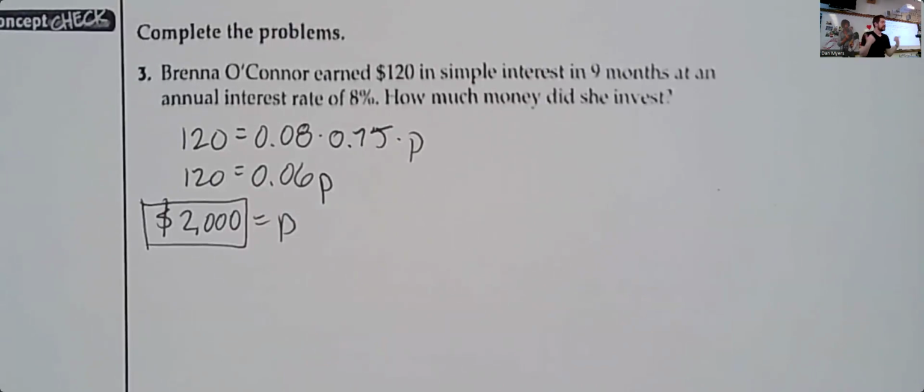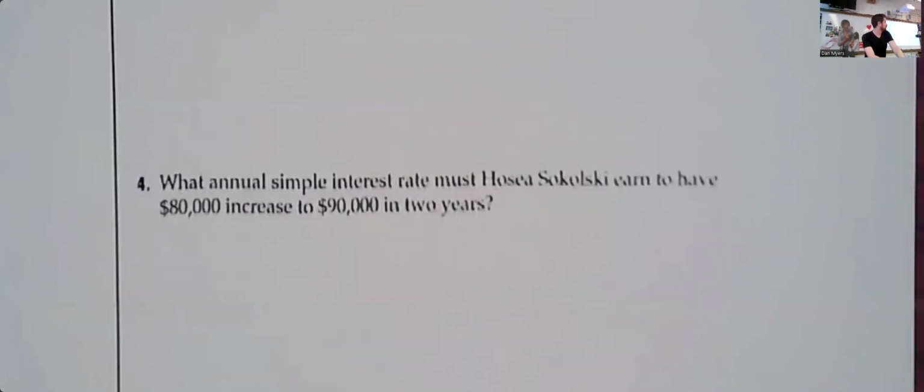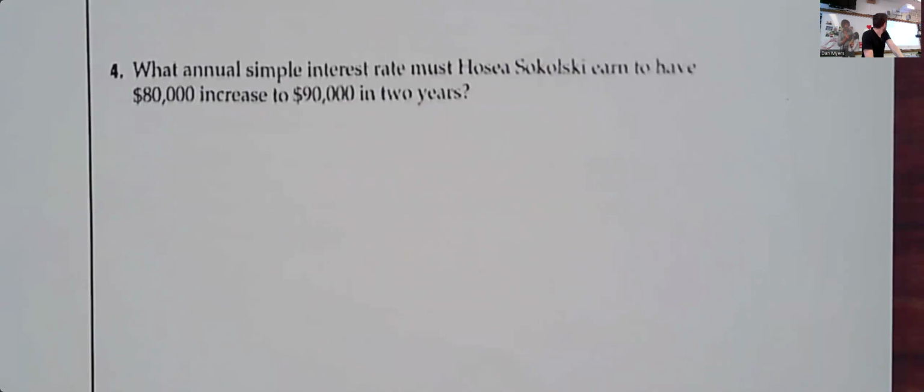Cool. Last problem. Let's take a look at the last one here. What annual simple interest rate must Hosea Sokolsky earn to have $80,000 increase to $90,000 in 2 years? All right. This is going to use the same formula we just used.